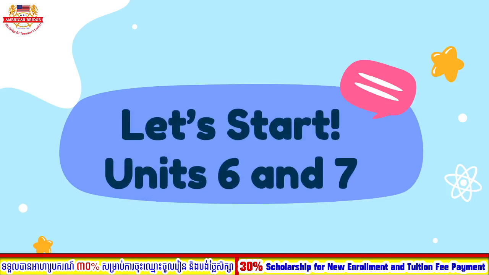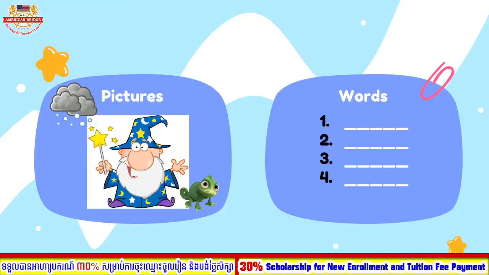Okay, let's start Unit 6 and Unit 7. So as you can see, everyone, teacher didn't write the word for the picture. Now what you are going to do is write down your words for this practice into your notebook. So we are going straight to the practice, everyone. As you know already, we studied this unit several times already. So you have to list down all the words into your notebook.